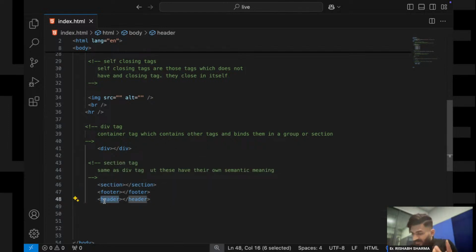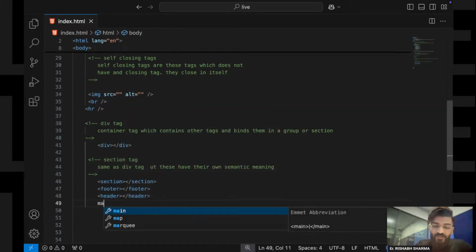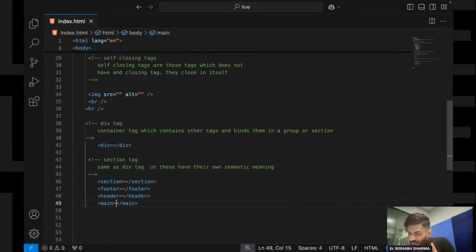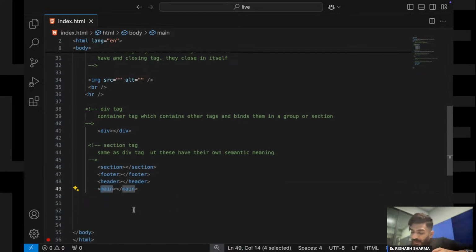If we want to use header tag, then we can use this kind of a header section, right? If we want to make main section, we can go with this main tag. So in semantic tags, they have their own meaning, right? This main section has a meaning, this header section has a meaning, this footer section has a meaning, or any other common section we can put into this section tag also, right?